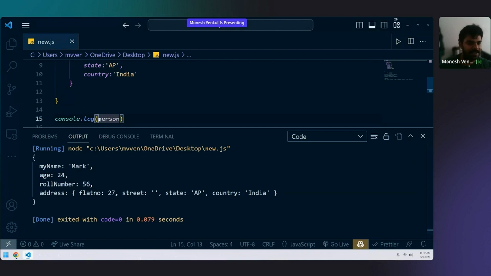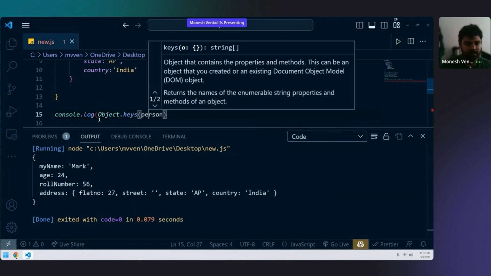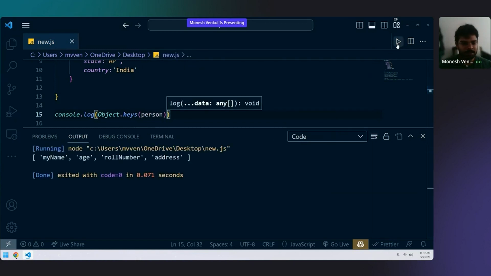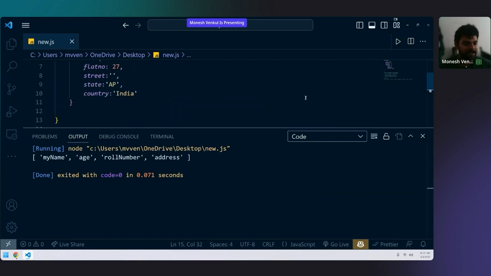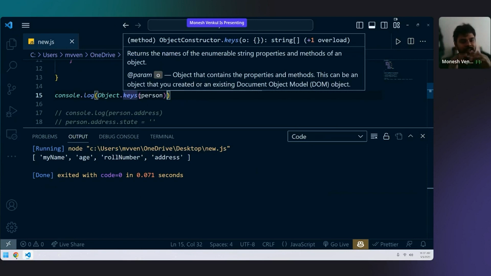We can write directly here Object.keys. Now, if I run the code, look at the screen and tell me, am I getting only the keys or both pairs? Look at the screen and answer me. Only the keys or both? Only keys. So with Object.keys, you will be getting all the primary keys. Only all the primary keys you will be getting in your output.